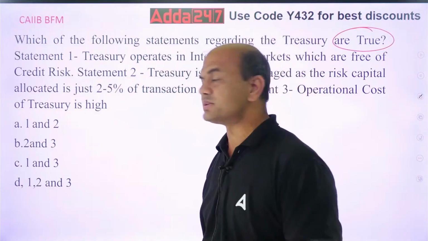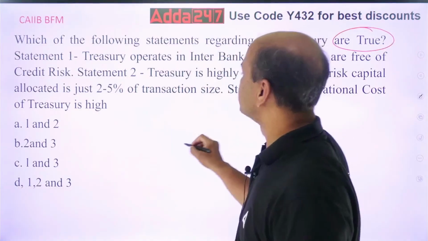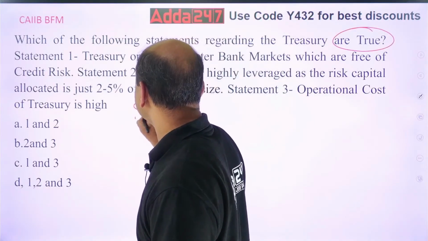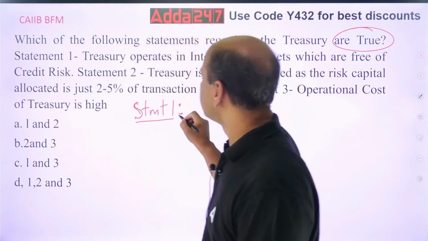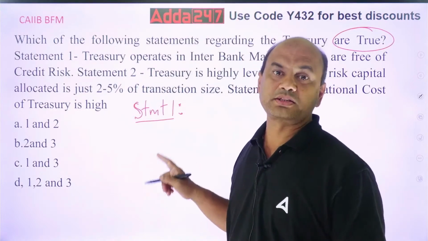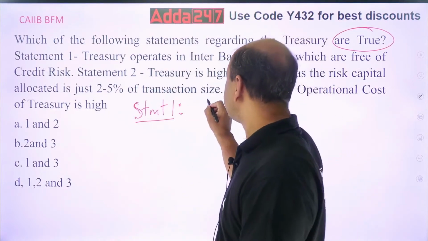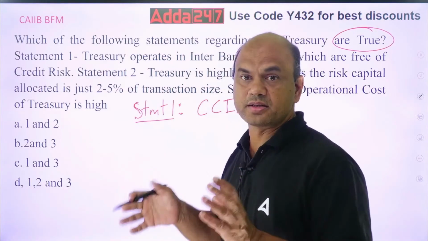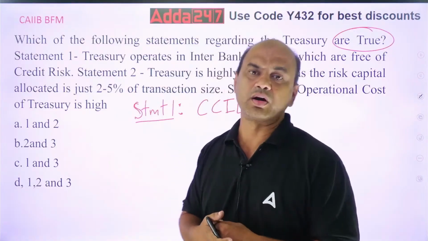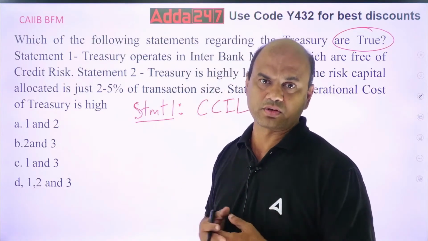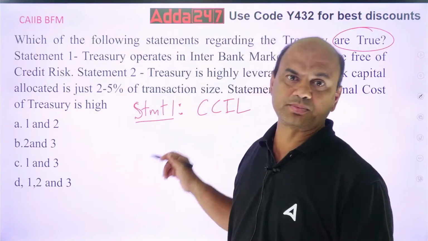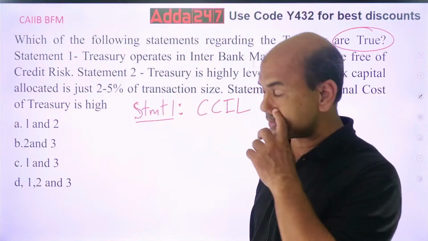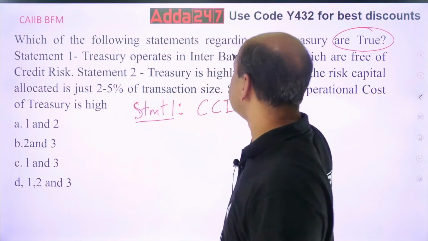The credit risk part here is covered by CCIL. CCIL gives you the guarantee because it is the operator in between. It is the agent, or a clearing agent. It takes the responsibility, Clearing Corporation of India. So statement 1 is true.